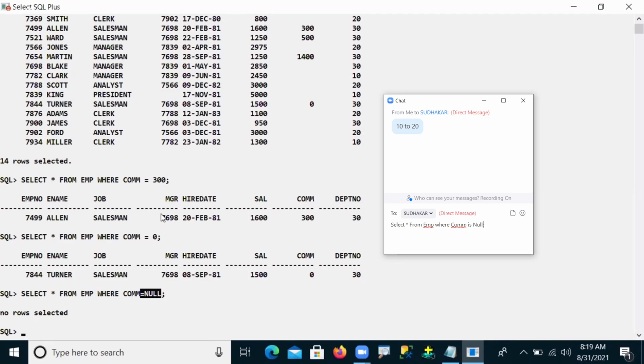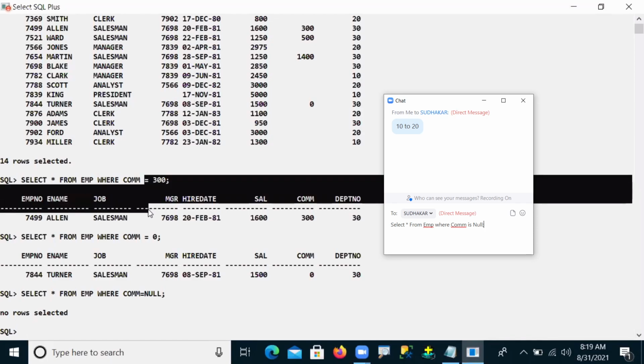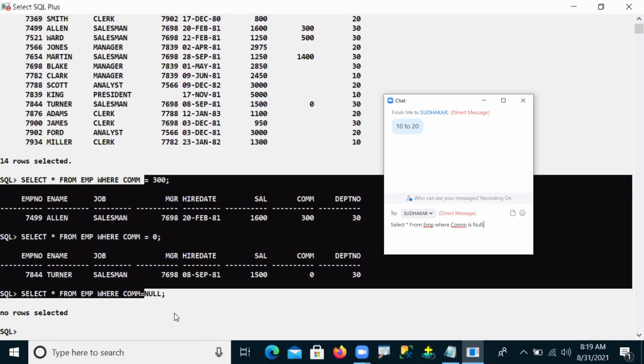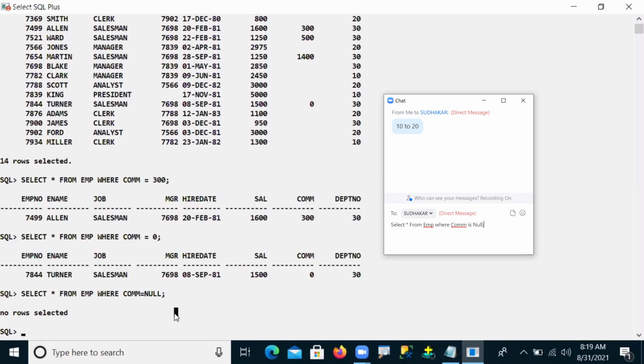Observe carefully here. Whatever equal operator I'm using, generally we call it an assignment operator, for assigning a value to a variable or attribute. Or else we can also use it for comparing. So here the operator is going to be comparing the values. Yes or no? Comparing values. But is null a value or not? That is the first thing you have to know.